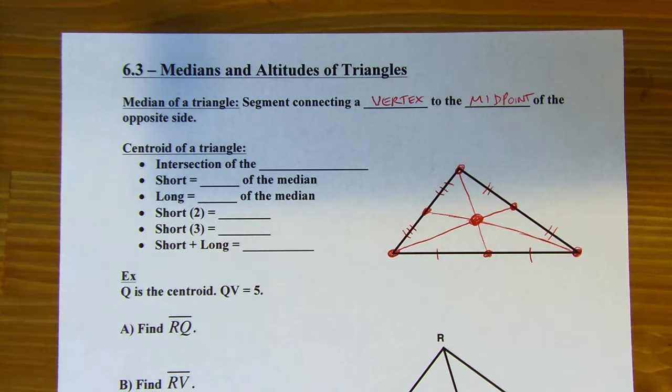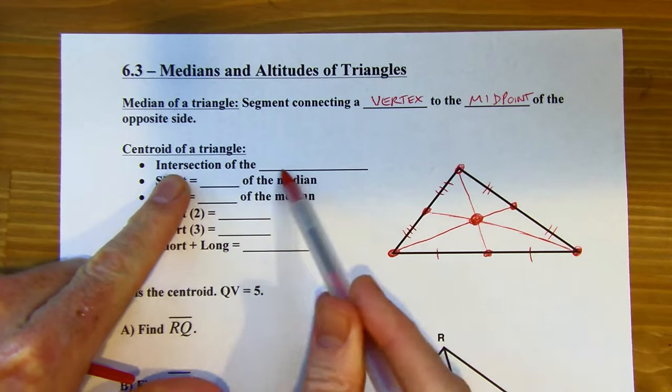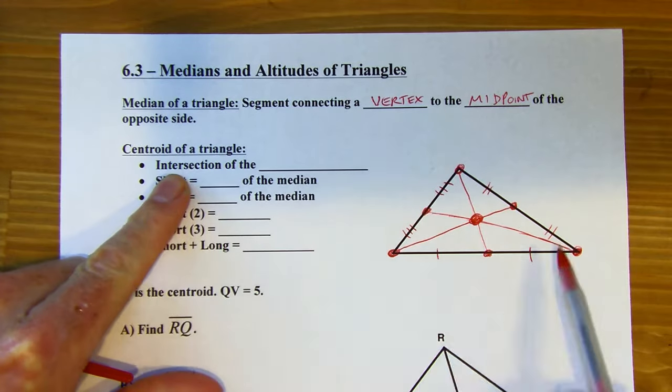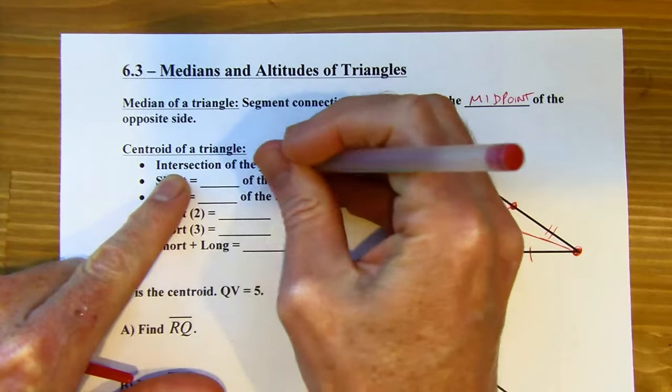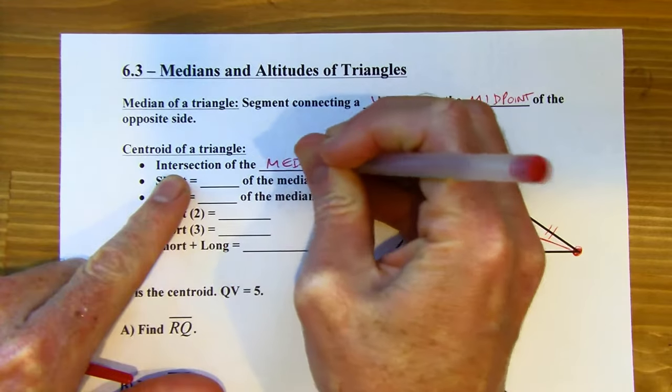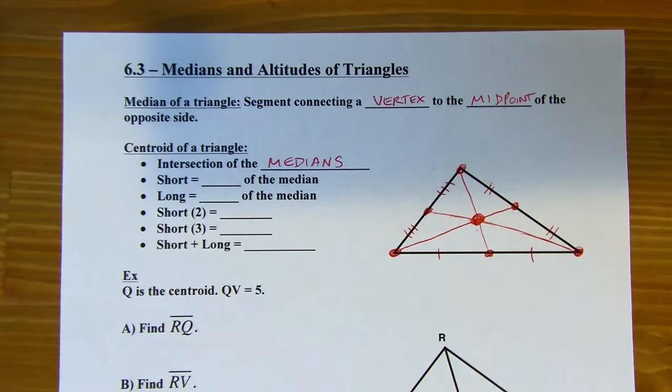They're all concurrent, okay? So that brings us to a new point of concurrency. We already talked about the circumcenter and the incenter. Now we've got the centroid. The centroid is the intersection of the medians. So this is the centroid of this triangle. This is where the medians intersect.